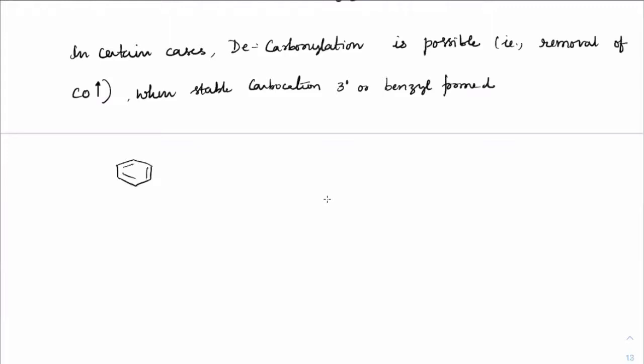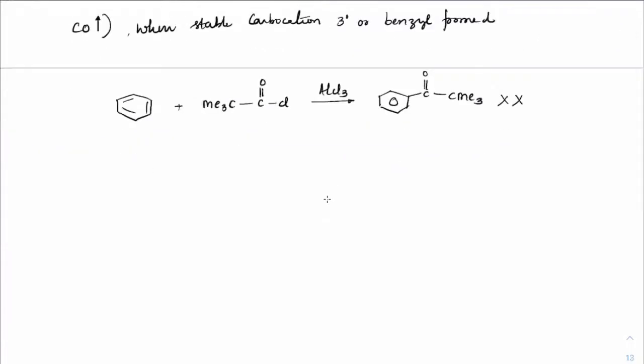Suppose we take benzene and treat it with Me3C-C(=O)-Cl, and I treat this with AlCl3. Our expectation is that we should get the C=O-C-Me3 product. But this is not the product you will get. Instead, first the carbocation formed would be Me3C-C=O plus.